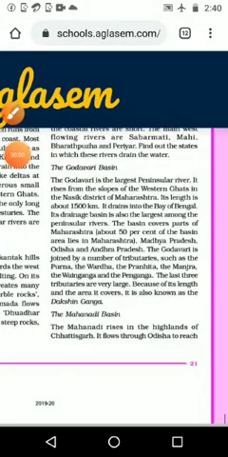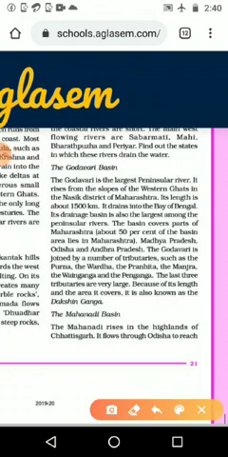Next one, it is Godavari Basin. Godavari is the largest peninsular river. Please underline that sentence. It is the largest peninsular river and it rises from the slope of the Western Ghat. It is starting from the Western Ghat, in Nasik district of Maharashtra. Its length is about 1500 kilometers.